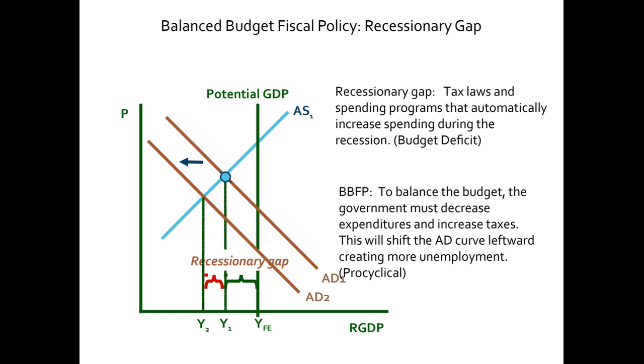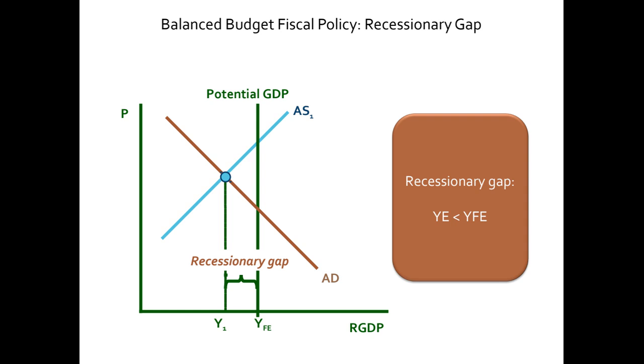Remember that in a recessionary gap situation, if you are running a budget deficit, then balanced budget fiscal policy is pro-cyclical. But suppose you have the same recessionary gap situation, but instead of a budget deficit, you have a budget surplus.